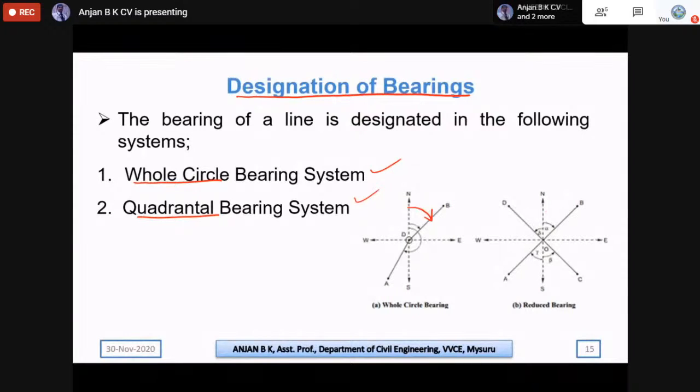Whereas in the quadrant bearing system, it will be divided into 4 quadrants, and within those quadrants we will be measuring the angle. So if it is in the first quadrant, then we will be measuring north theta east, meaning in between the two directions. So it is always in between north and south, taken as 0 degrees, and the east and west sides are taken as 90 degrees. So each quadrant varies from 0 degree to 90 degree, and within that we will be measuring the bearings.